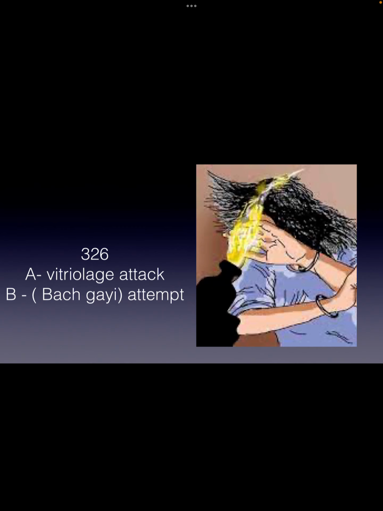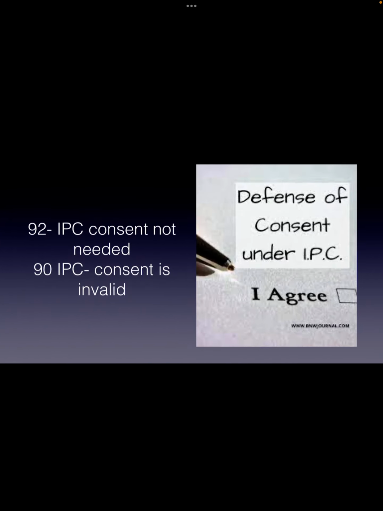A is attacked, meaning the attack was carried out, and B is bach gayi, meaning an attempt was made but she survived. So 326A is for the vitriolage attack and B is for the attempt. Then next is our consent related IPC, that is 92 IPC.